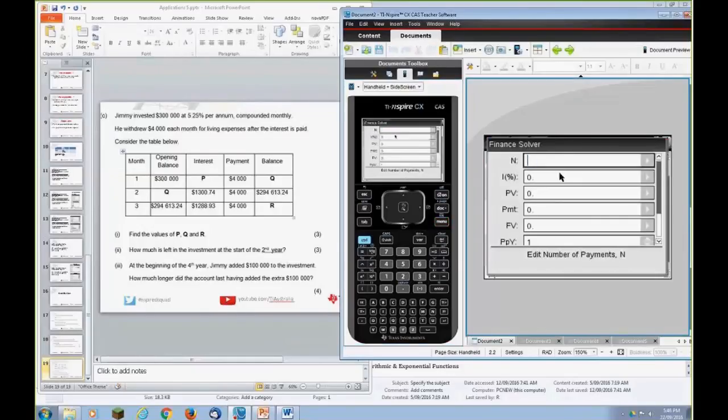We'll leave the number of periods clear. Now we'll put our 5.25. Present value. Now our present value is minus 300,000. Otherwise we're going money back into the Stone Ages, and that's fine. Now the payment. The payment is 4,000. The payment is positive because the money's coming to us. And we want to know after 12 what the future value is.